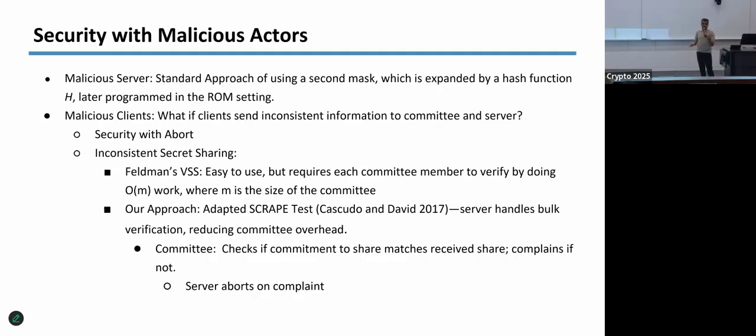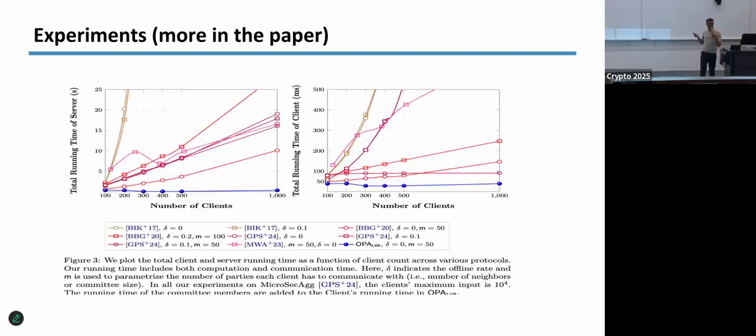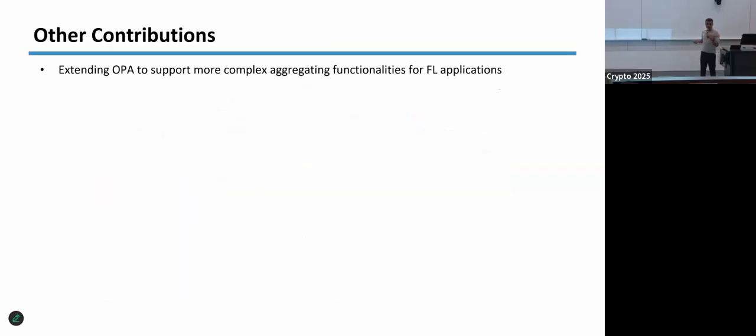And I think there's a follow-up paper which we have in CCS this year. We actually get malicious clients removed, and then you can get guaranteed output delivery, but that's slightly separate. And we have more experiments in the paper where we show that our server and client running time is pretty good, and it scales decently well when we go to larger and larger numbers of clients. There's more in the paper because we were submitting it to CCS, so they like a bit of graphs everywhere. So what are other contributions?